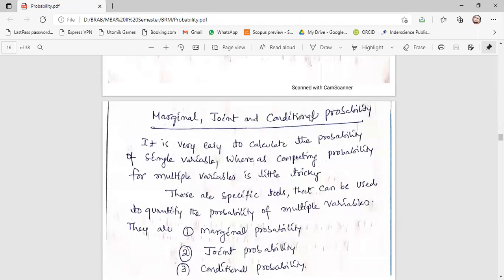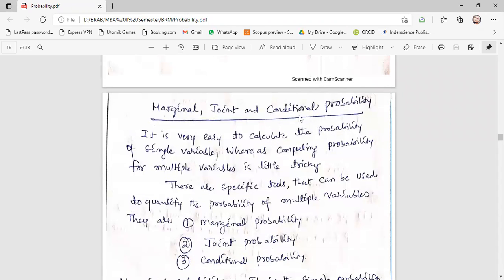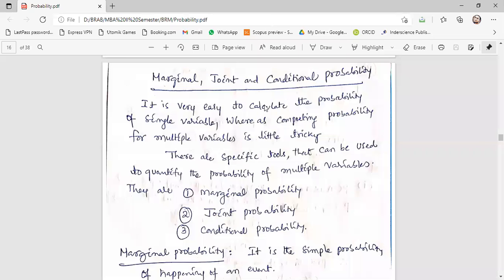Now the next concept is marginal, joint and conditional probability. It is very easy to calculate the probability of a single variable, whereas computing probability for multiple variables is a little tricky. So far we have been discussing only one variable.